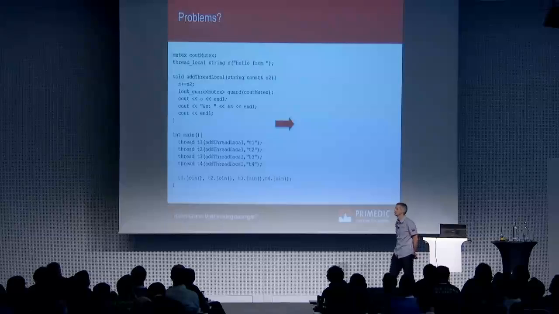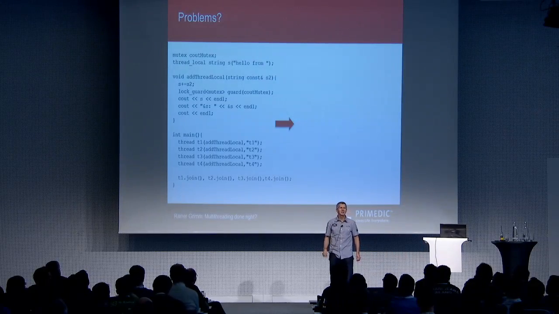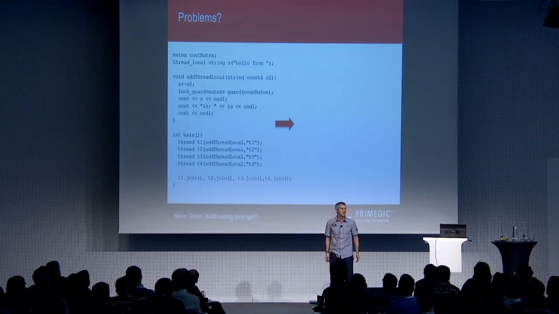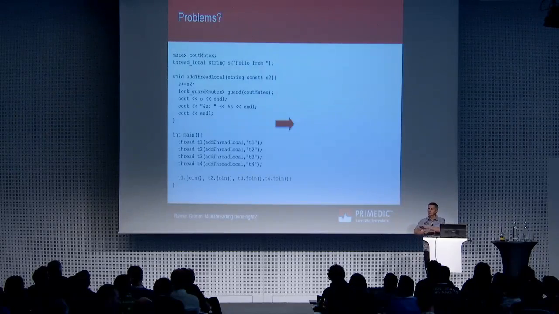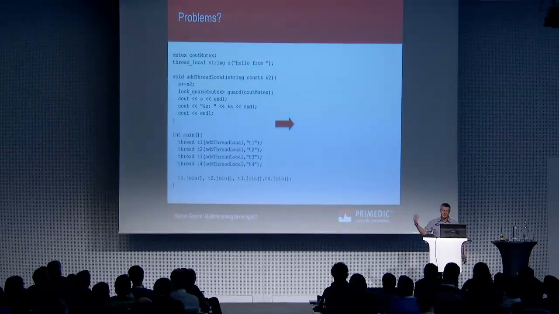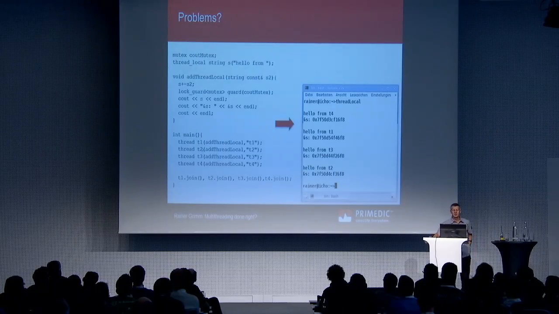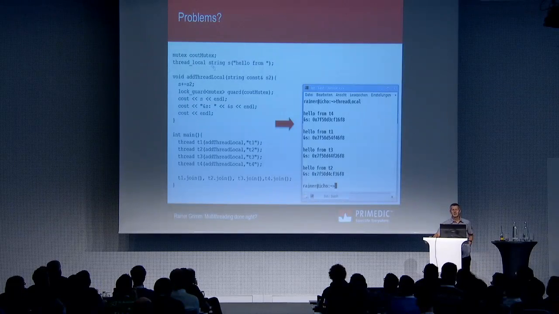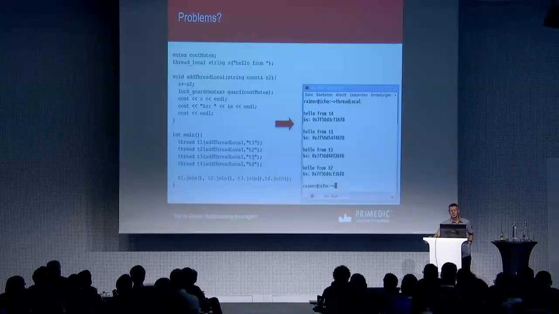I'll make it short because I don't know how long I have. There's no problem actually. But you know, my goal was to look around the whole C++ functionality. So you see what actually will happen. You see here, I create threads T1, T2, T3, T4. Each thread invokes the function addThreadLocal. You see here, I have a thread local string s. I add in each thread to s the string s2. In this case, T1, T2, T3, T4.